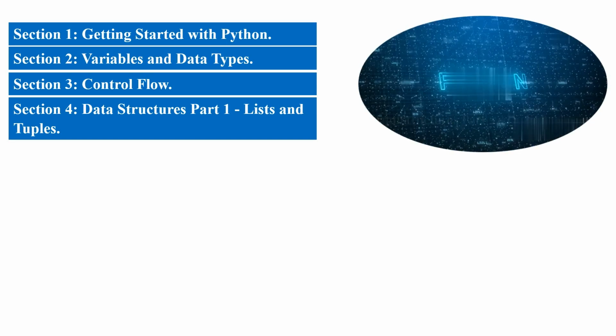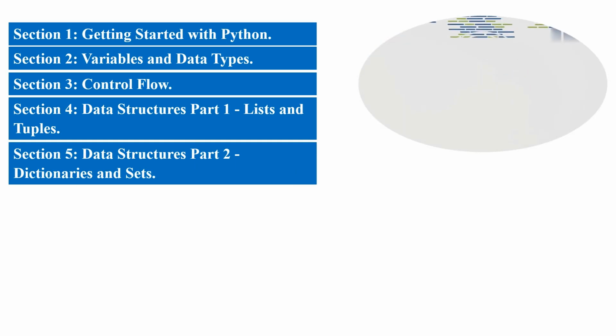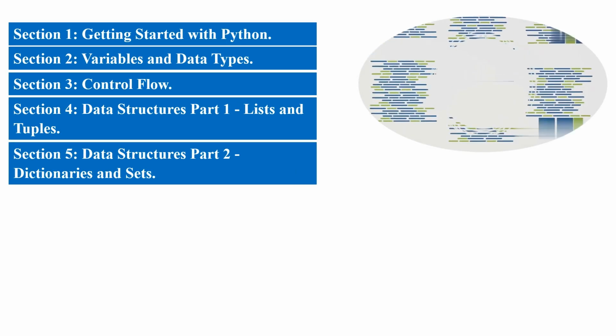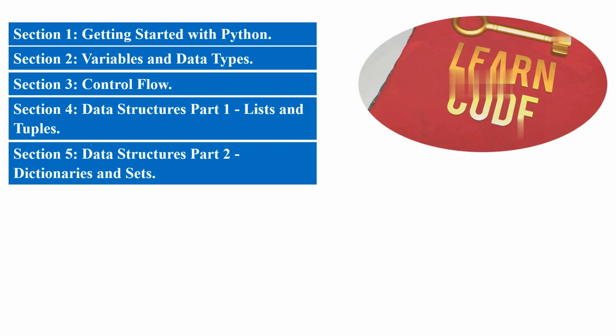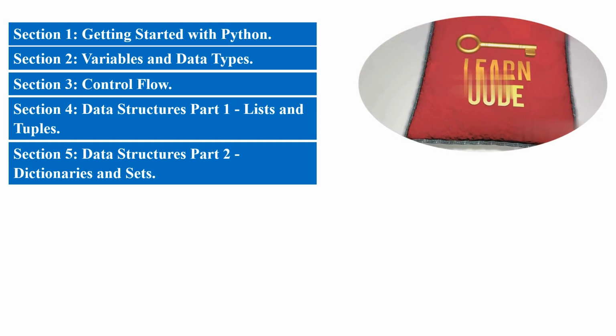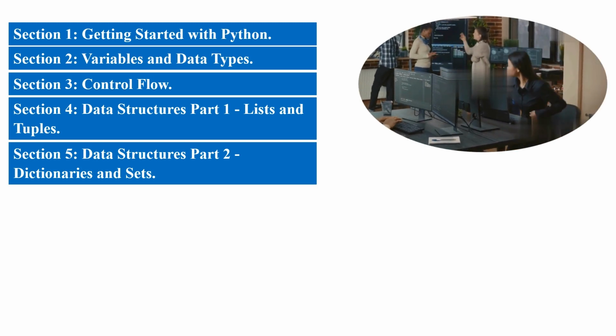Let's expand our data wrangling skills with dictionaries and sets. Dictionaries are like labeled containers, allowing you to store data with keys for easy retrieval. Sets are collections of unique elements, perfect for tasks like removing duplicates. Get ready to unlock new levels of data organization and efficiency.